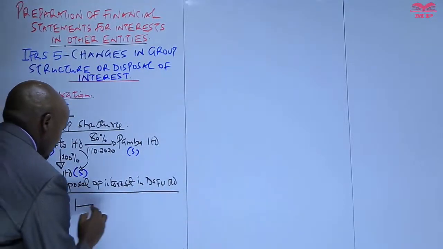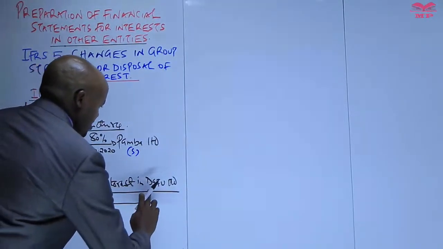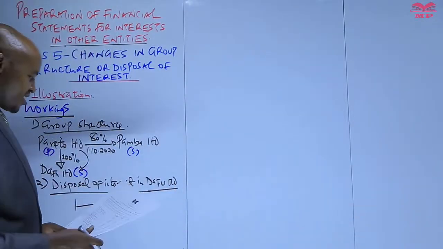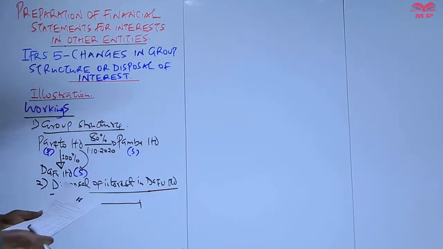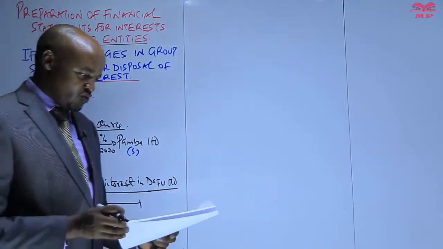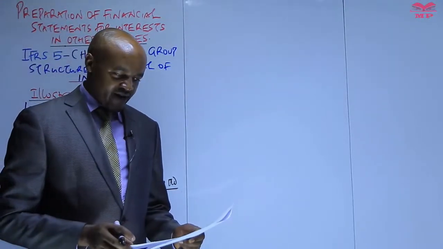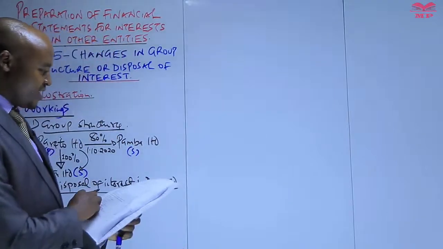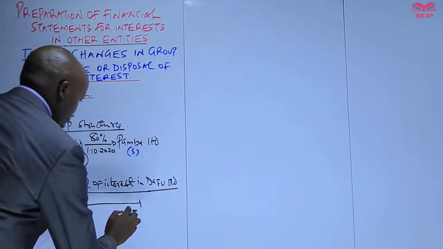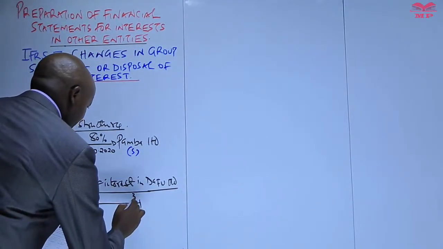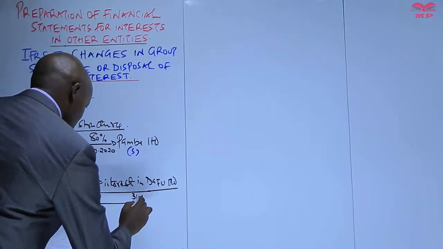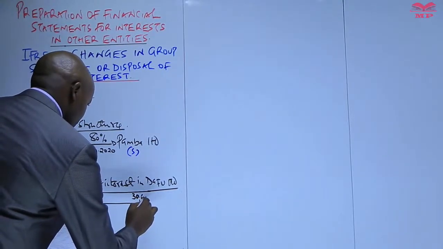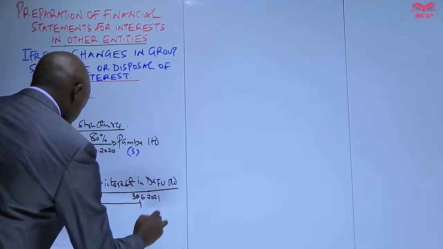Automatically, this particular disposal of interest usually takes place during the current financial year. Now, first of all, if we go to the information at paragraph 3 up there, the current financial year ended on 31st of June 2021.